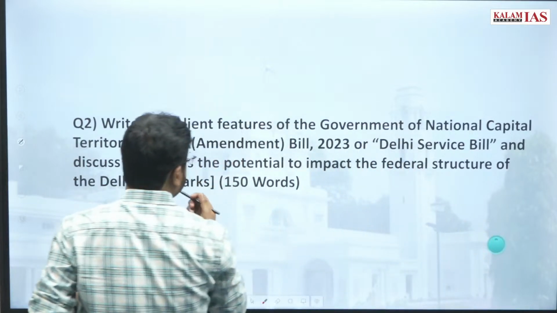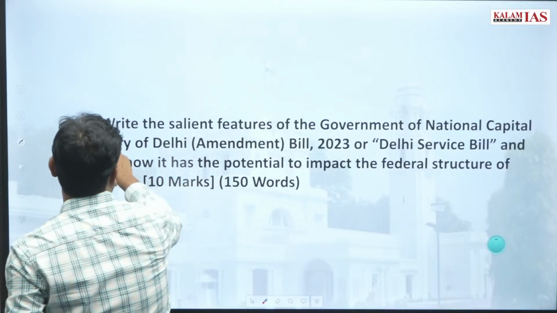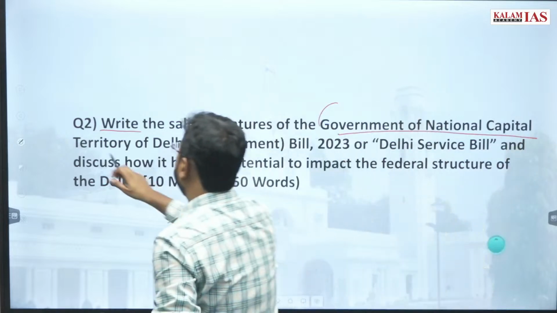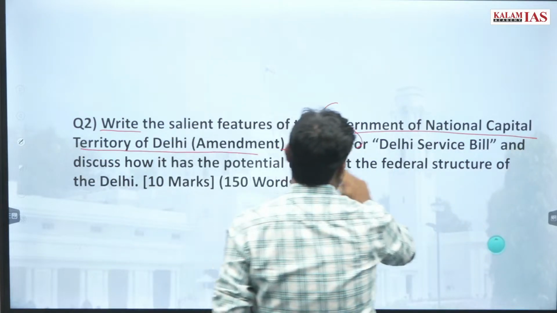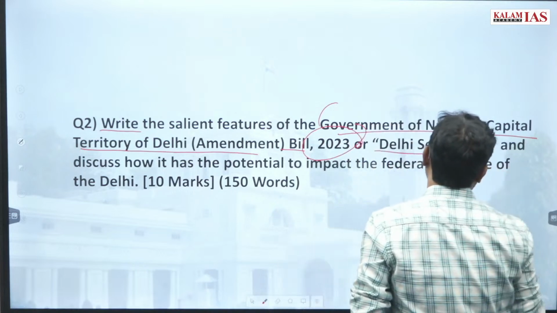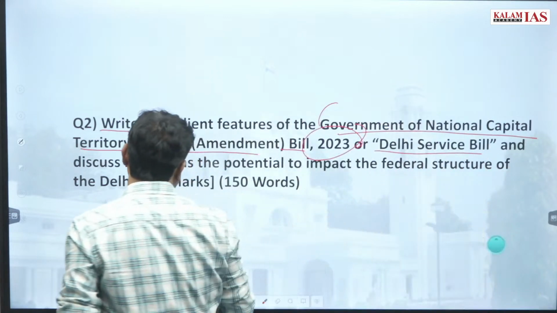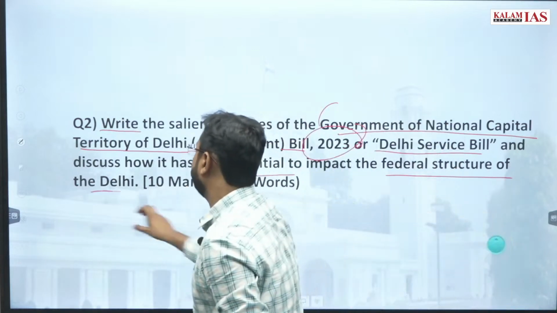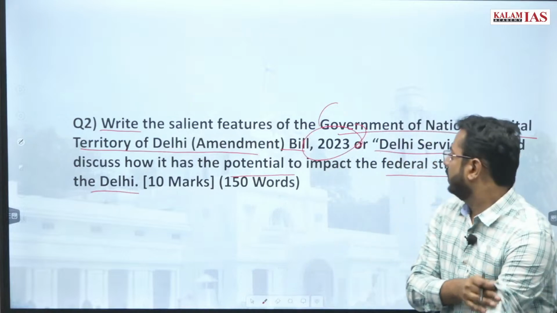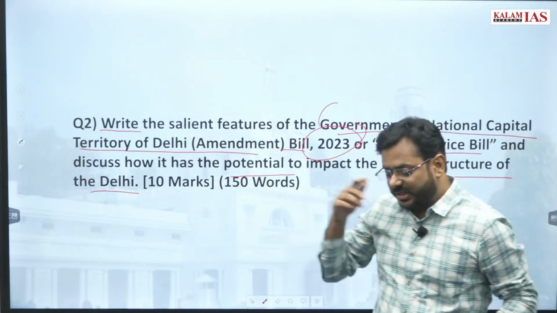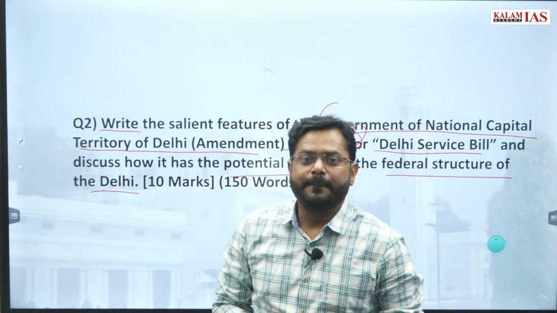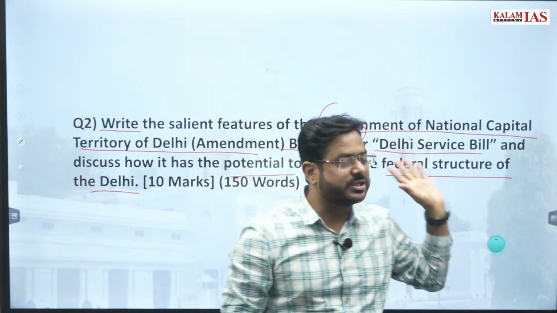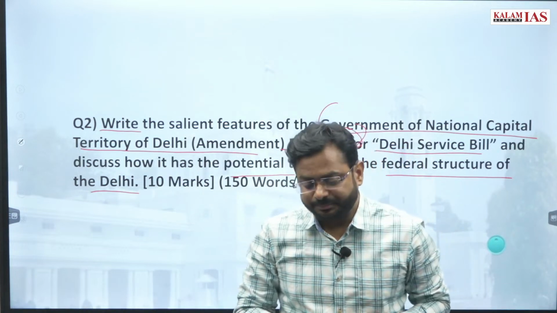So the second question says: write the salient features of the Government of National Capital Territory of Delhi Amendment Bill 2023, or the Delhi Services Bill, and discuss how it has the potential to impact the federal structure of Delhi. Right? तो इसका एक बैकग्राउंड है, उसके बेसिस पे ये क्वेश्चन ये न्यूज में था और उसके बेसिस पे ये क्वेश्चन सेट किया गया है, राइट.